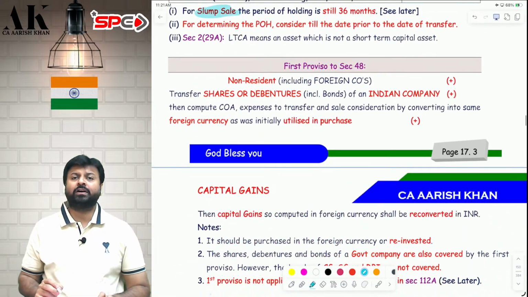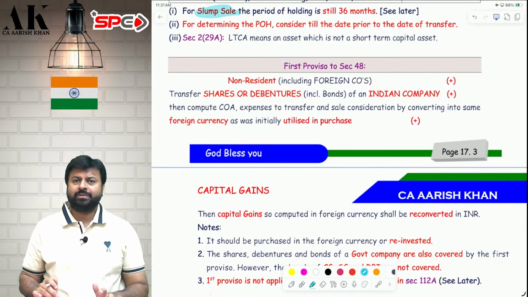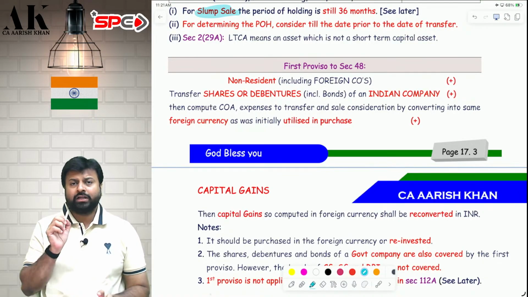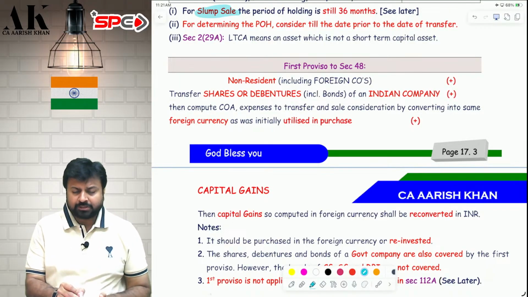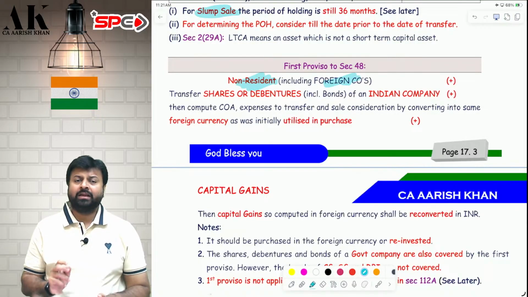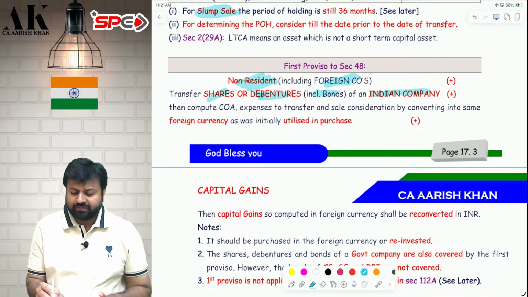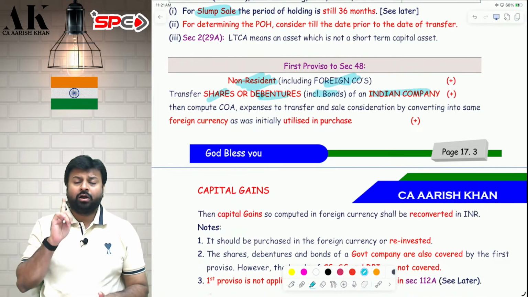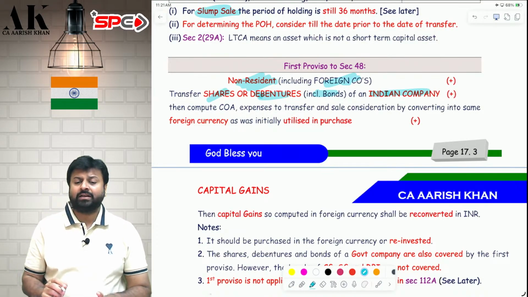Now we will talk about the first proviso to Section 48, which is very important for your examination, which is based on non-resident taxation. What is the first proviso to 48? To whom is it applicable? It is applicable to a non-resident or foreign company. What are they doing? They are buying shares, debentures or bonds of an Indian company.